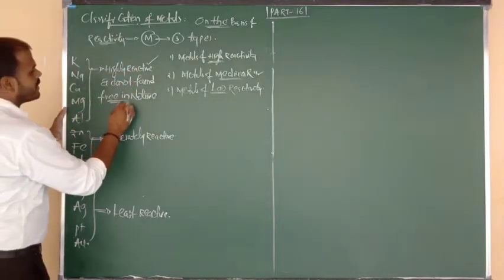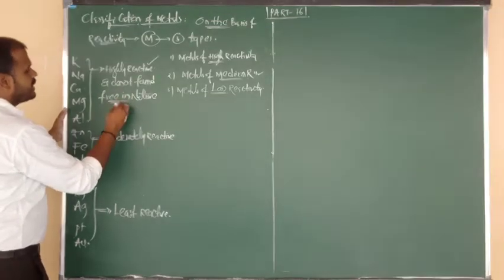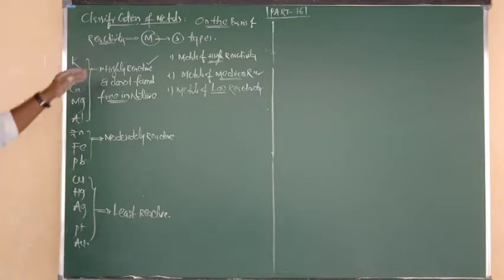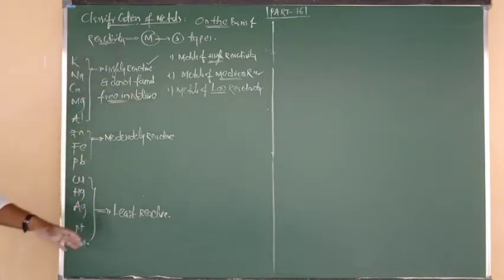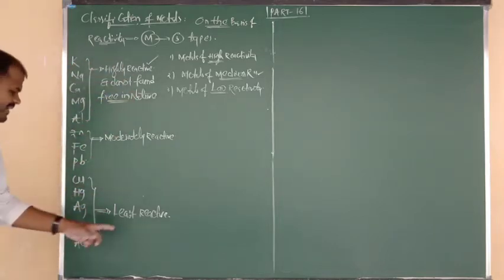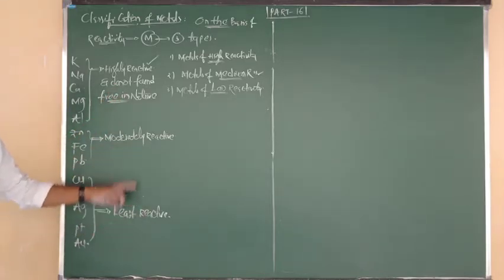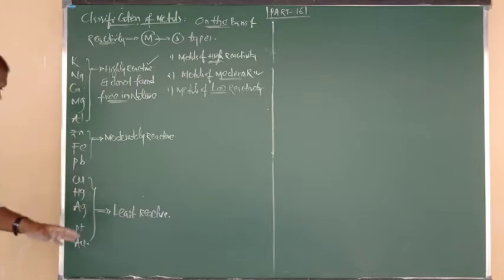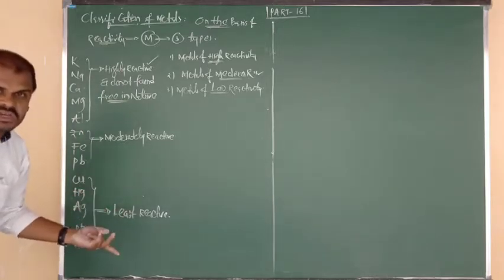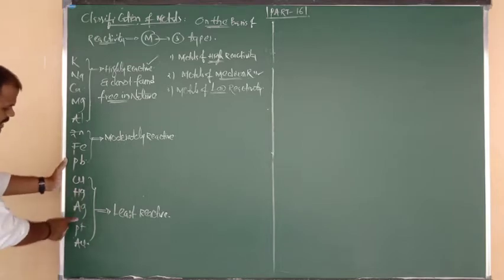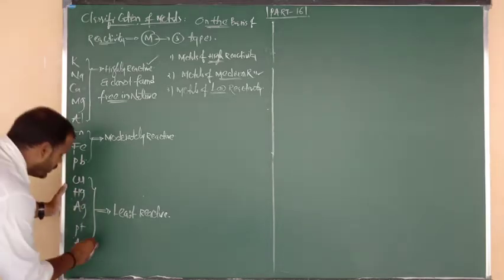Not found in nature in free state. Among the three types of metals, which category can be found in free state? Definitely the answer is the opposite, the last one. The more reactive are not found in free state, but the least reactive can be found in free state, like copper, mercury, silver, platinum and gold.